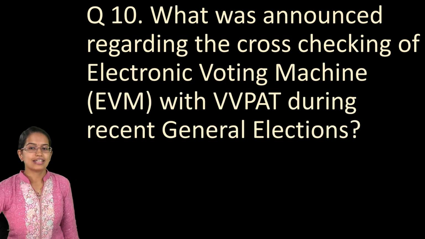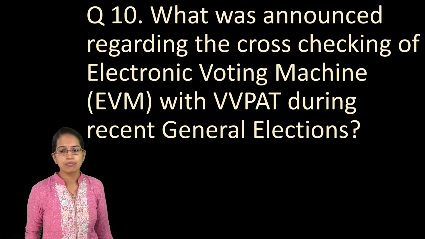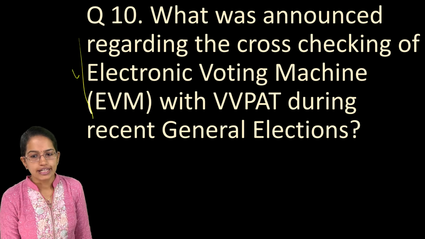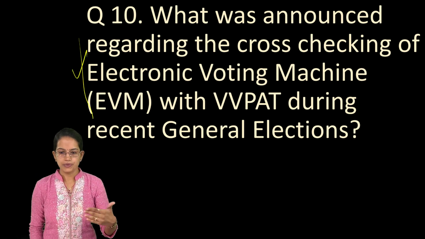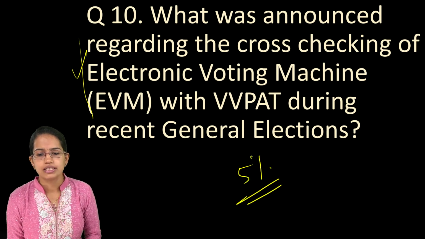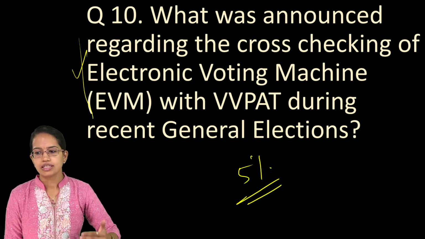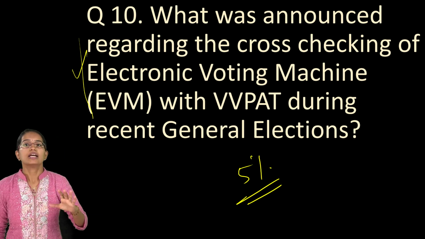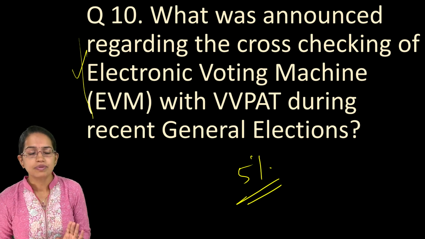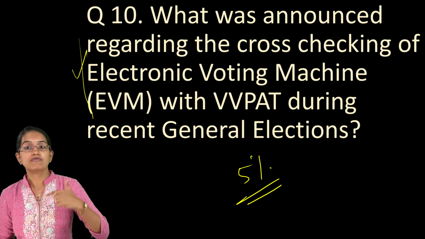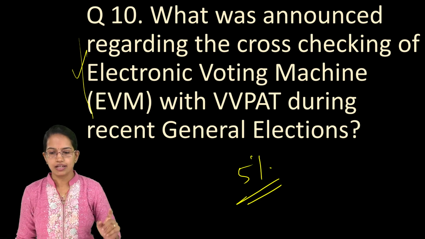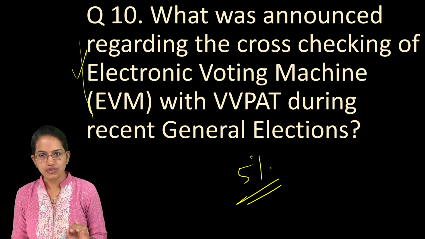The next question, again from the Lok Sabha elections, very important. What was announced recently regarding the cross-checking of electronic voting machines with VVPAT during the recent general elections? It was announced that 5% of the VVPATs would be cross-checked for each assembly segment. Previously it was taken into consideration it should be 1, but later on it was finalized at 5%. So very important question for all other competitive examinations. So just cover these topics very carefully. Most important topics that we have covered here.